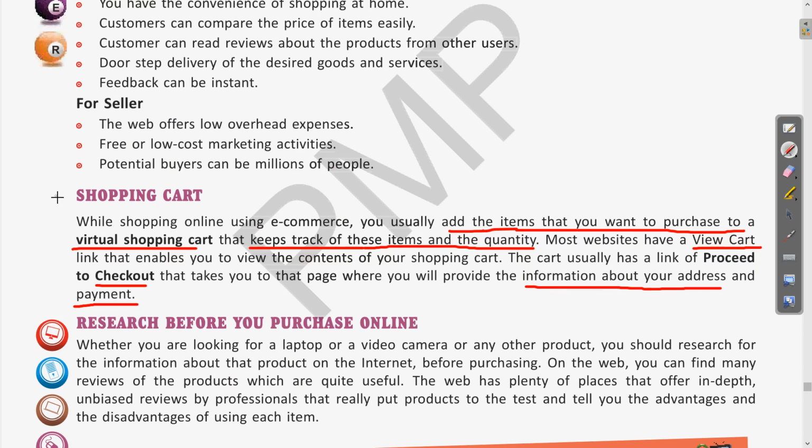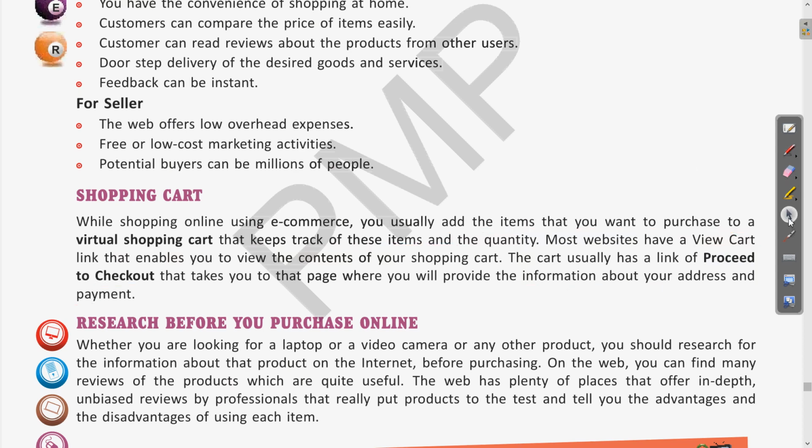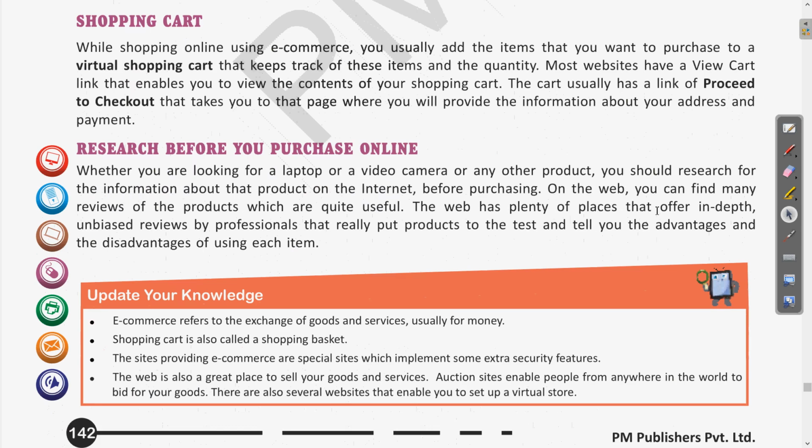Clear? Now next is research before you purchase online. So whenever we do online shopping, there are some other steps which are involved in between. Let us know about these as well. So whether you are looking for a laptop or a video camera or any other product, you should research the information about the product on the internet before purchasing.